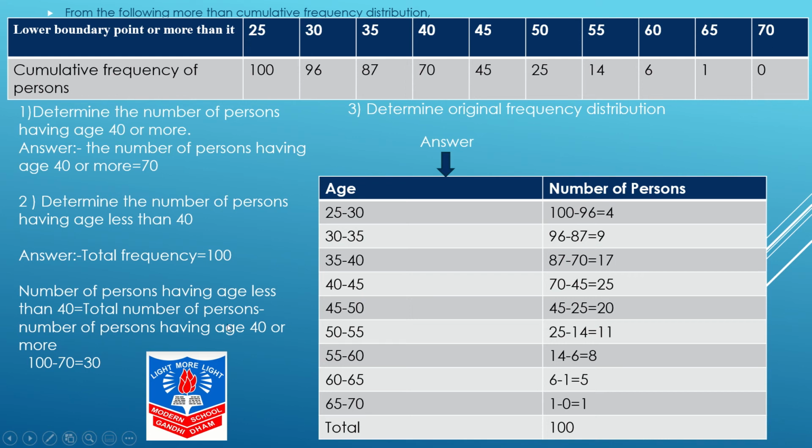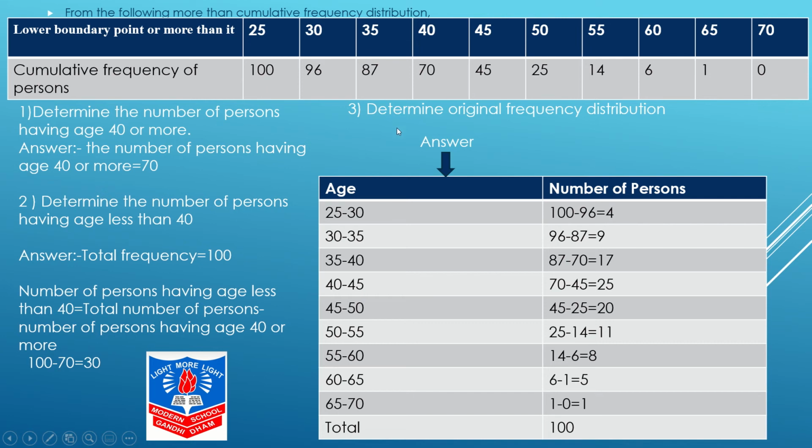So, total number of persons में से हम माइनस करेंगे number of persons having age 40 और more. हम और मोर को माइनस कर देंगे तो हम लोगों को less than वाला मिल जाएगा. So over here it is 70. Yes, we already know. So 100 minus 70, I will get 30.